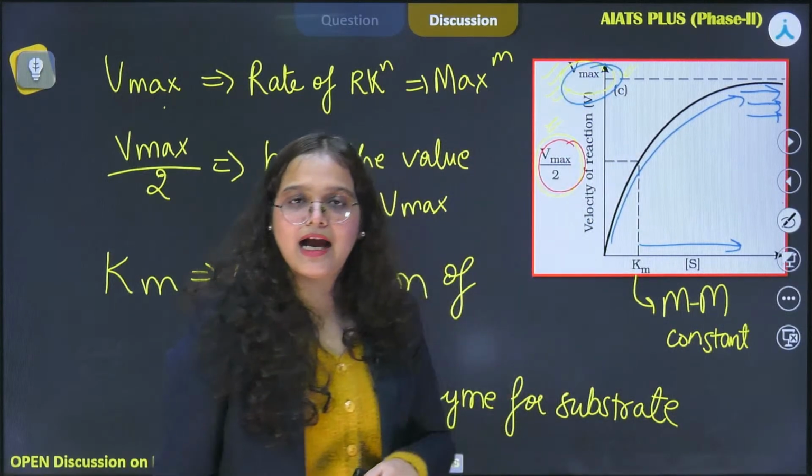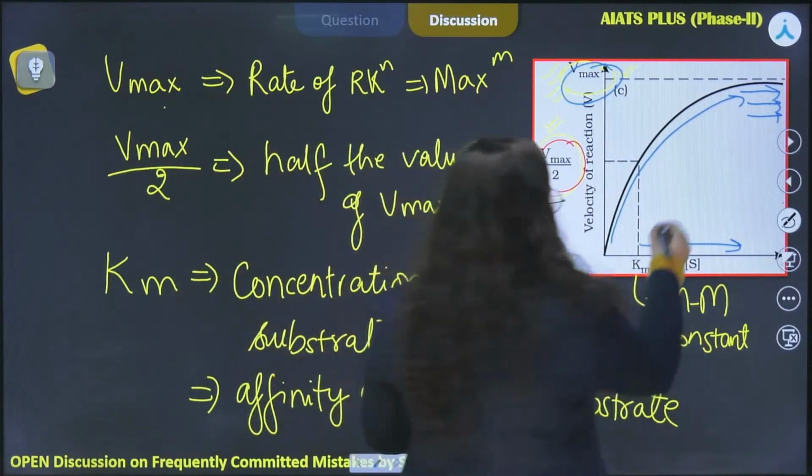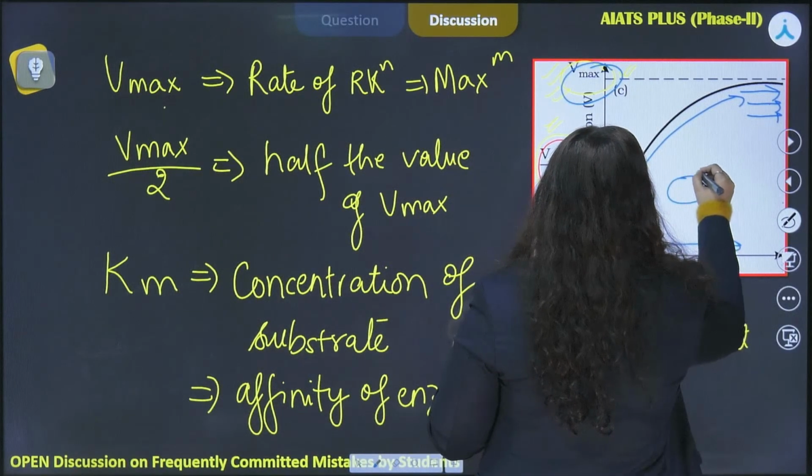And why does this happen? It happens because enzymes act through active sites.